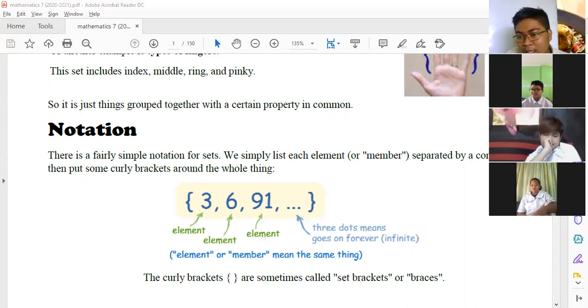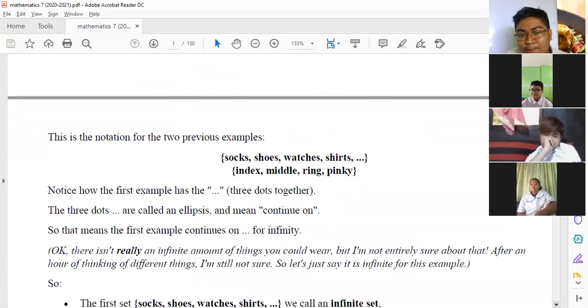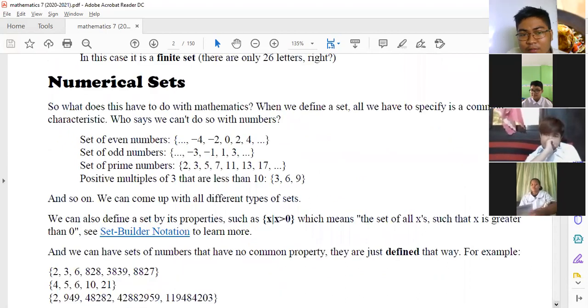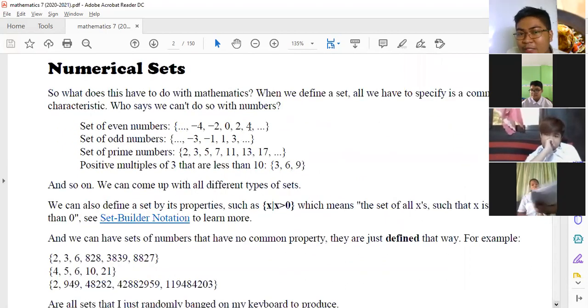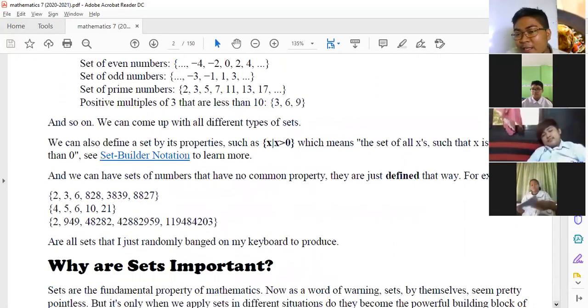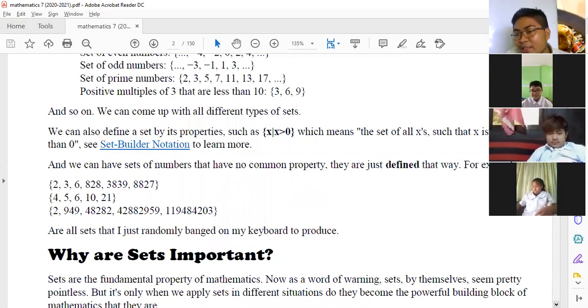And so let's go now to, we already done with this. So kung nasa gitna yung ellipsis, that's finite pa din. Kasi nasa gitna lang siya. For example, is A, B, ... X, Y, Z. So kung ganon, may hangganan pa rin siya.